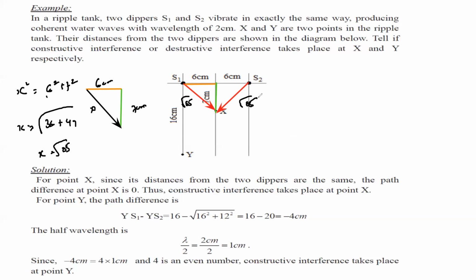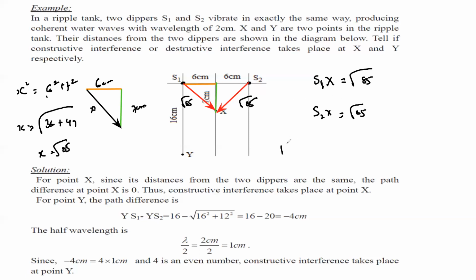So what it shows is that both will cover the same distance from source 1. Both of them will cover the same distance. So if both cover the same distance, what will be the path difference? How to work out the path difference? The distance from S1 to X is under root 85. We can simplify it, we can write it in decimal, but I did not simplify this. And S2 to X is also under root 85. So the two distances are the same.